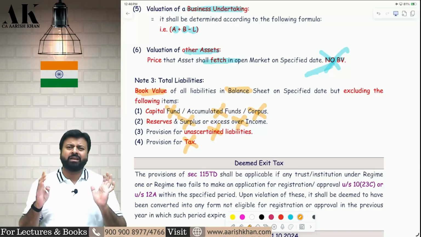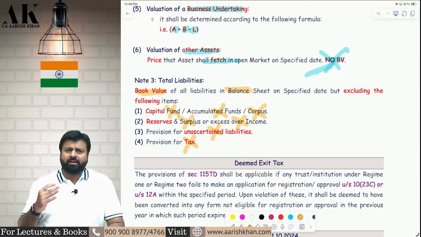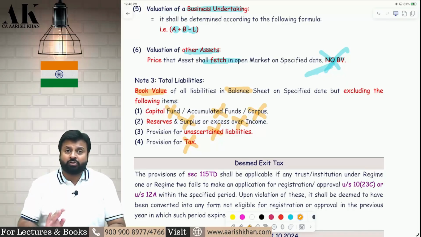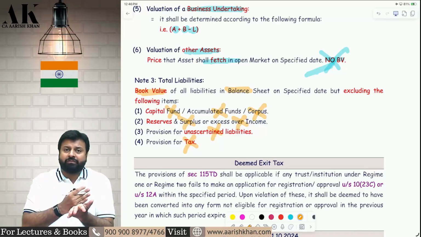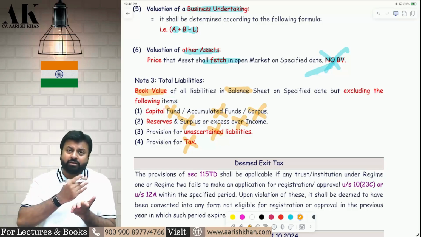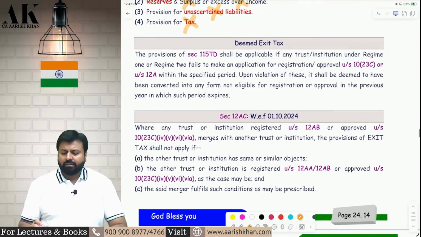General liabilities you will take. Creditors you will take. Bank overdraft you will take. Outstanding expenses you will take. Loans you will take. Debentures you will take. You will take all these general liabilities which are there in the trust balance sheet. Again, you will not take the liabilities which were incurred before registration of the trust. The trust was created in 2015, registration happened in 2020, and the trust dissolved in 2025. So you will not take the liabilities from 2015 to 2020. Be very careful. Now, deemed exit tax.